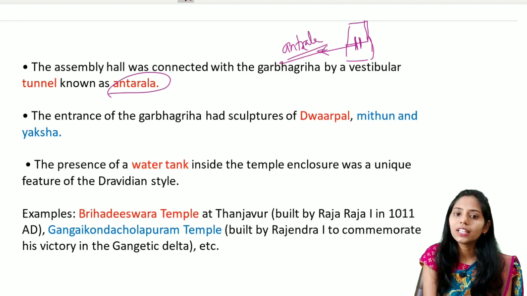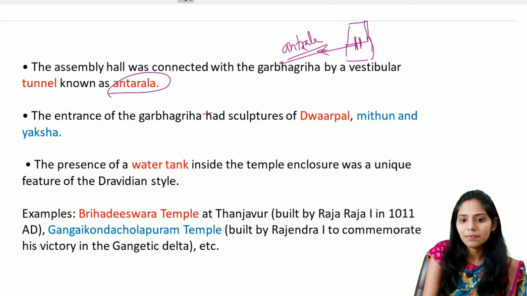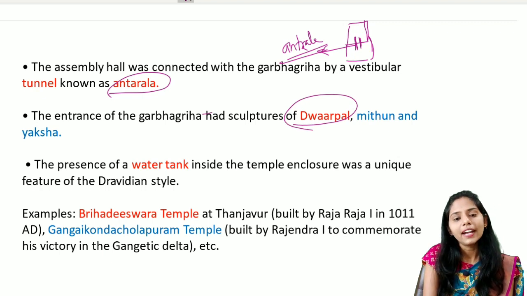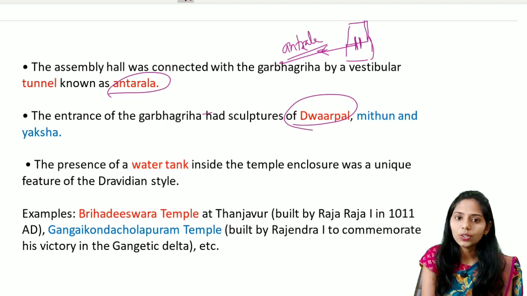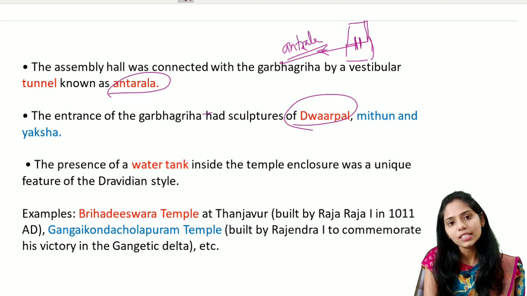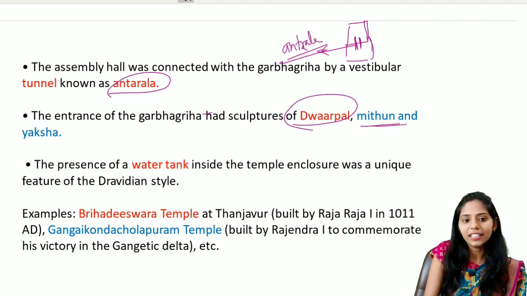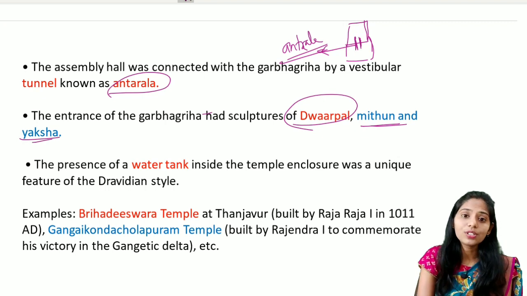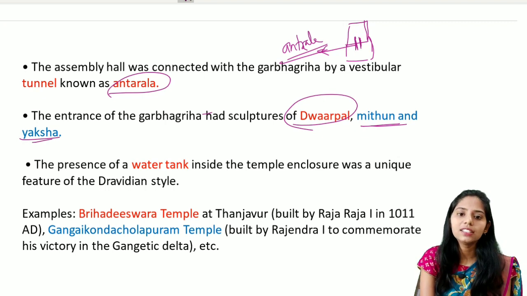And at the entrance of the Garbhagriha, they had the sculptures of the Dwarapalakas. If you see in the Nagara, they include the Ganga and the Yamuna as the Dwarapalakas that are present. But if you see in the Dravidian, the Mithuna and the Yakshas are present. So this is also one difference between the Nagara and the Dravidian.